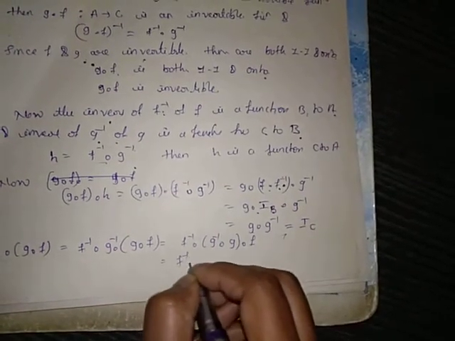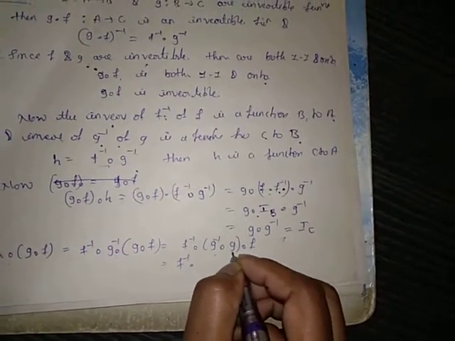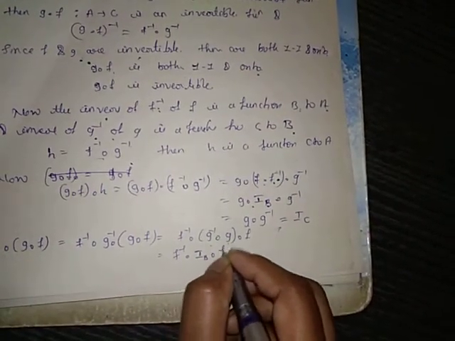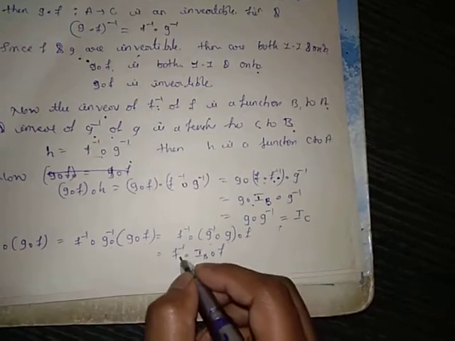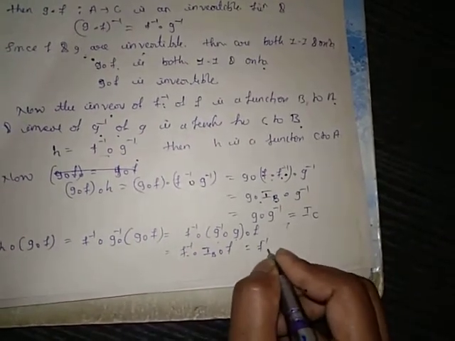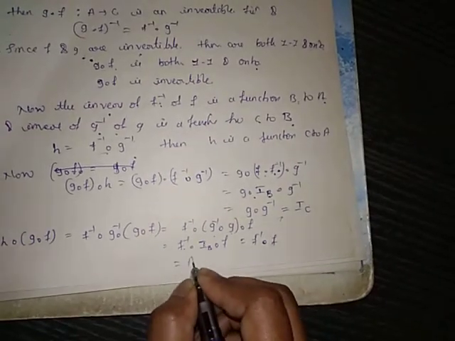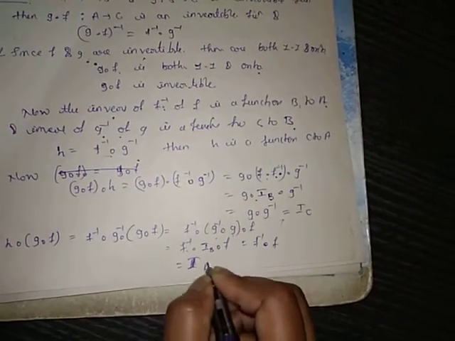Inverse of g dot g is equal to ib, so ib dot f. Inverse of f dot f equal to ia.